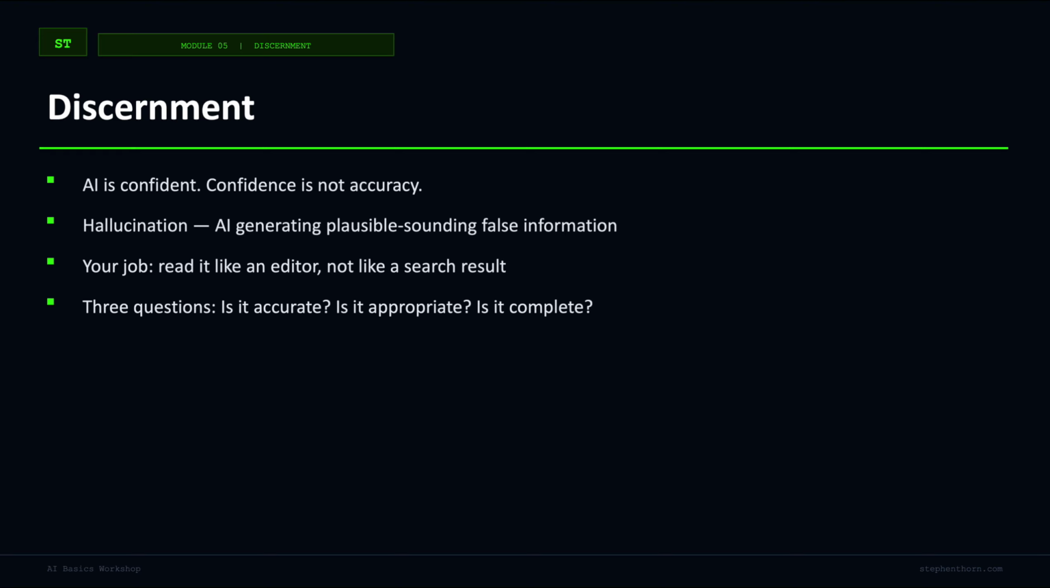That means asking, is it accurate? Is it appropriate for this audience in this situation? Is it complete, or did it quietly skip part of the task? That mindset is one of the biggest differences between weak and strong AI users. Weak users accept the shape of the answer. Strong users evaluate the substance of the answer.